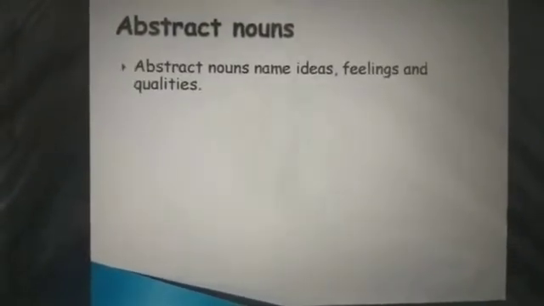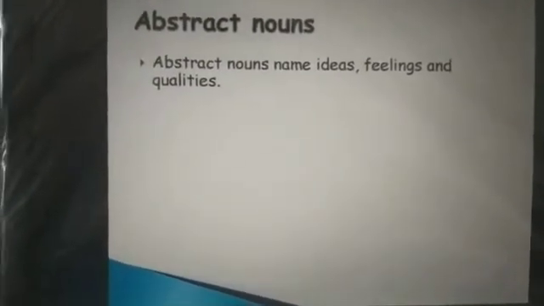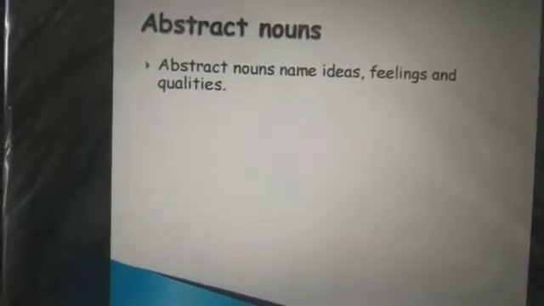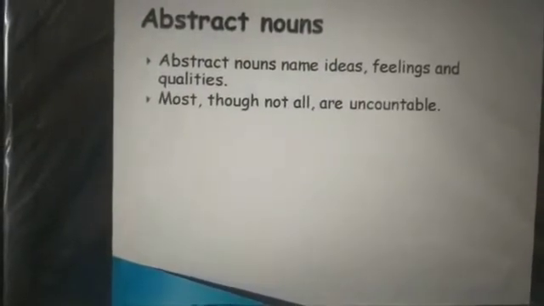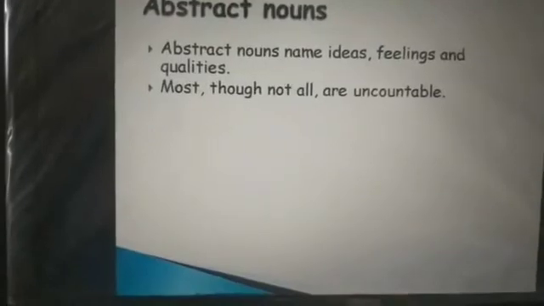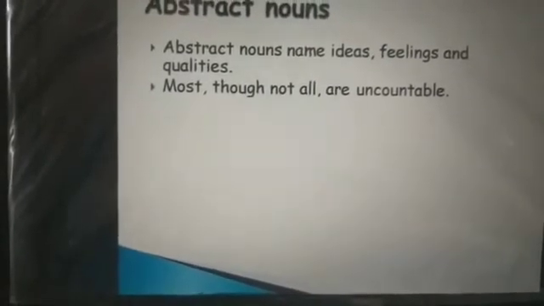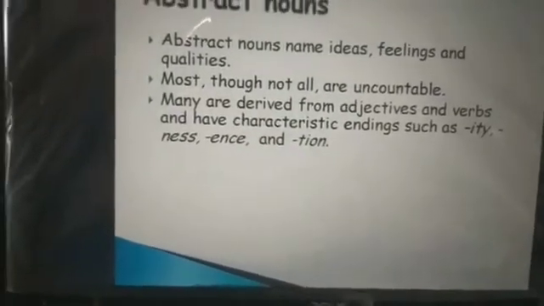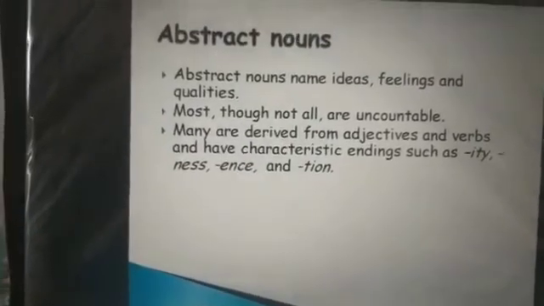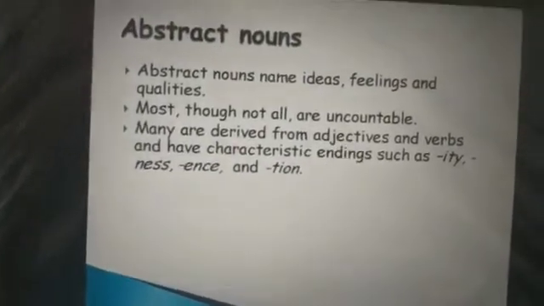Now abstract nouns. Abstract nouns name ideas, feelings and qualities. Most, though not all, are uncountable, which means most of them are not countable, but some are countable also.